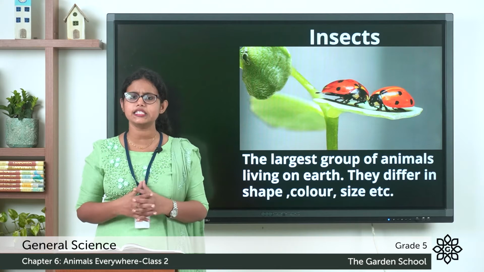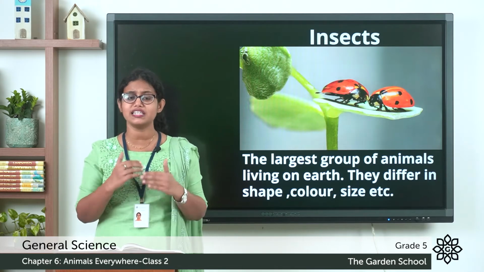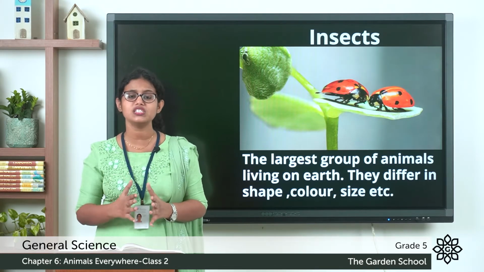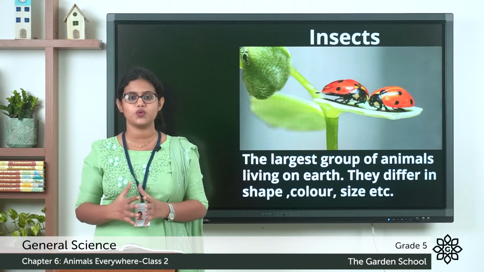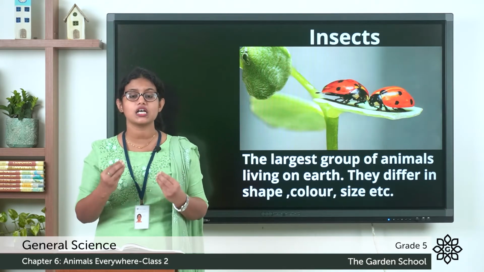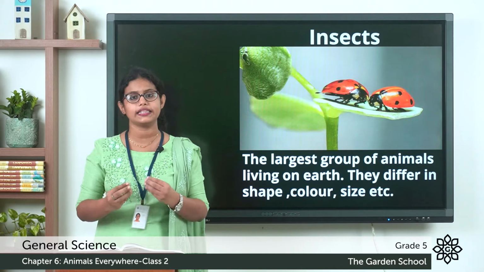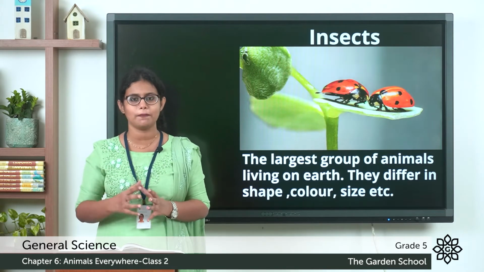So what about the eating habits? Do all insects eat the same food? No. Different insects eat different food. Even their mouth parts are suited for the type of food they eat. So let's discuss one by one.